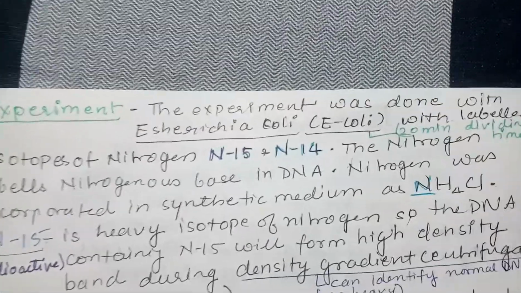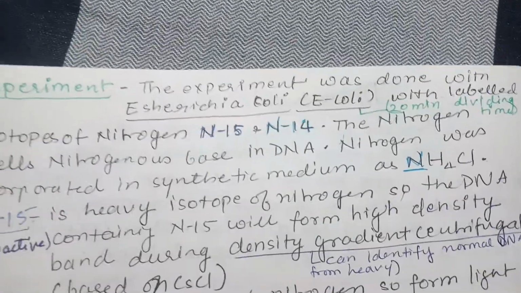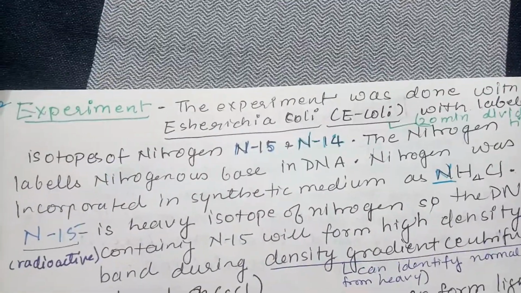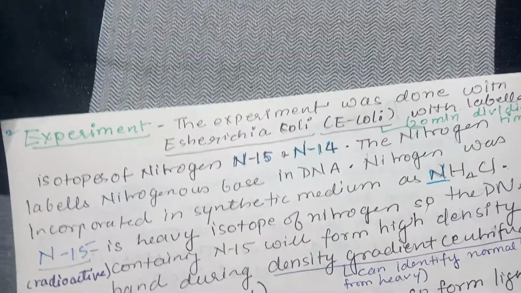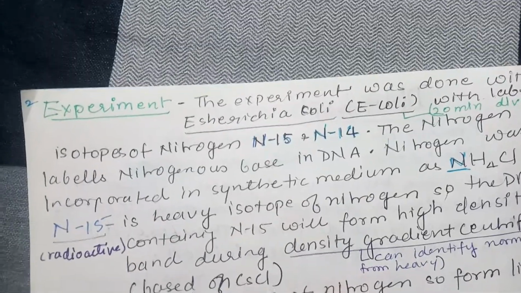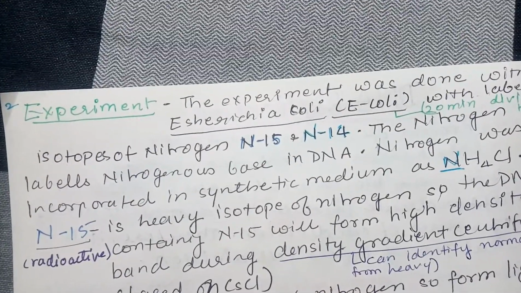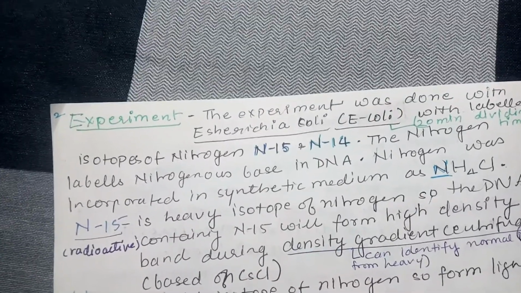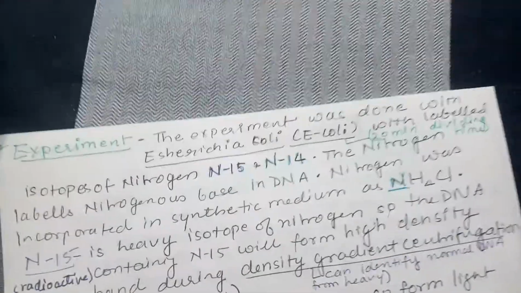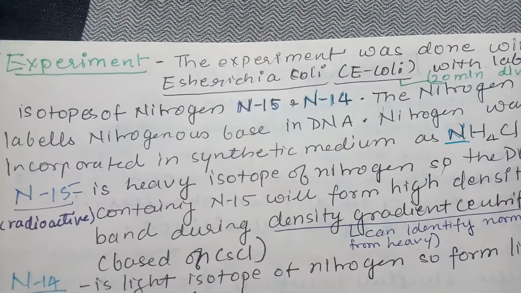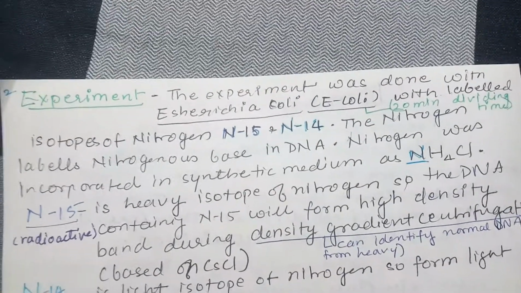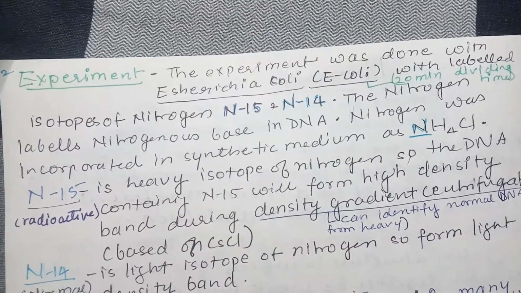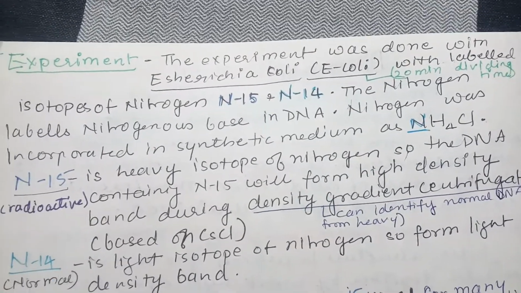They did the experiment with the bacterium E. coli, whose DNA was labeled. The DNA of E. coli was labeled with N15. N stands for nitrogen. N15 is the radioisotope of nitrogen. N14 is the normal nitrogen. The nitrogen labels the nitrogenous bases in DNA, and nitrogen was incorporated in the synthetic medium as ammonium chloride.